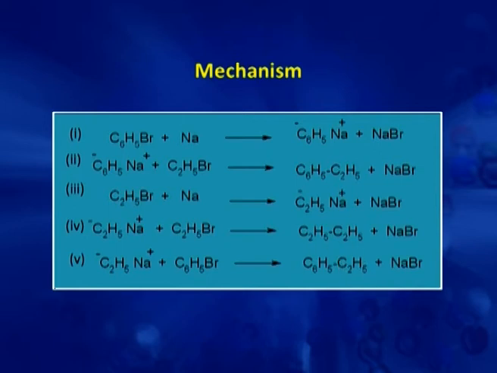But it was observed that step 1, in which there is a formation of a salt of bromobenzene, where negative charge comes on the benzene ring, is faster than this third and fourth step, because the negative charge on the benzene ring is more stabilized as compared to negative charge on the ethyl group. So, that is why the main product obtained is ethyl benzene in this case.